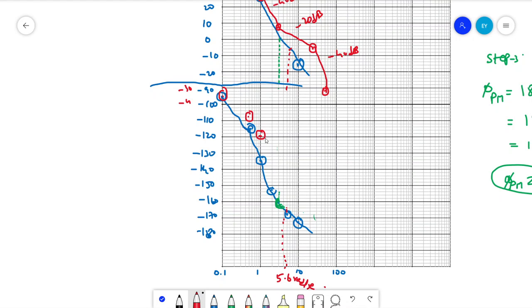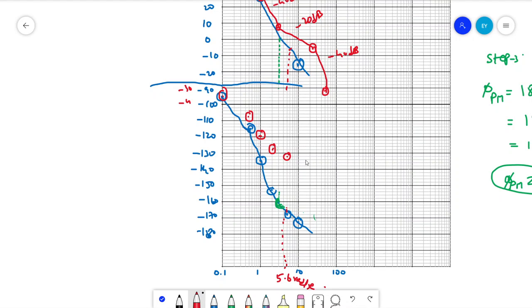Then at 2 we get 128. At 5 we get 132. 1, 2, 3, 4, 5.